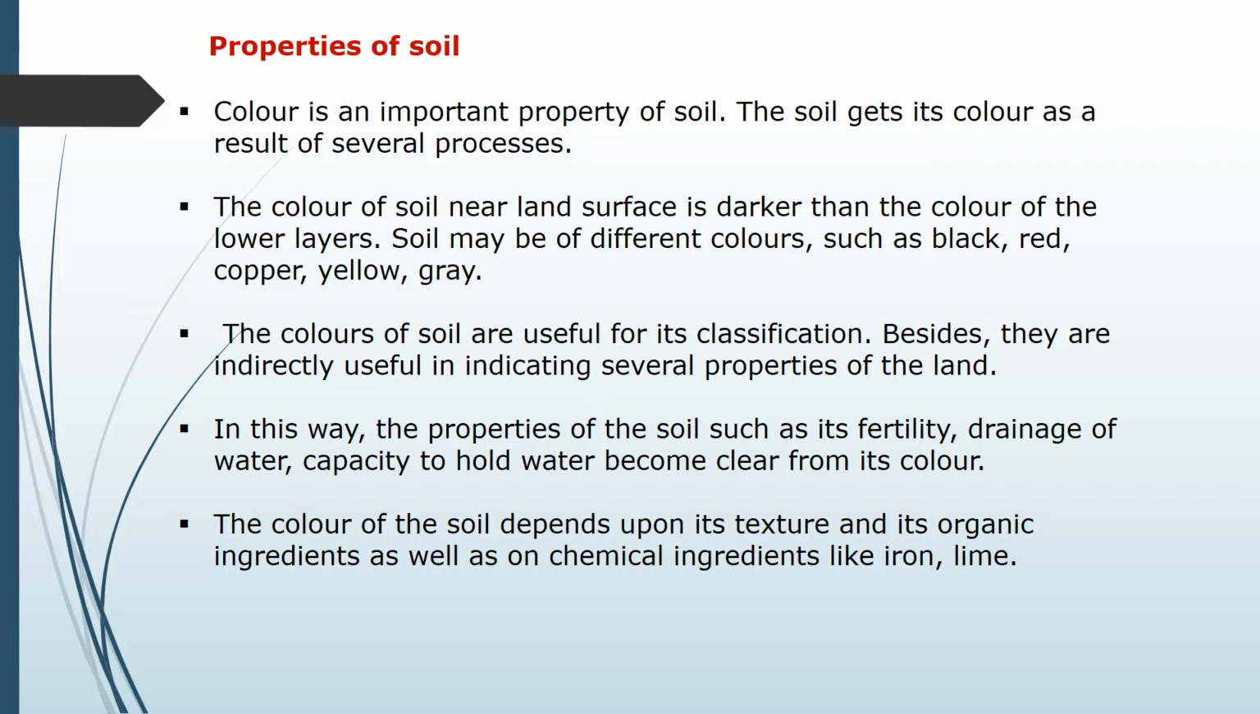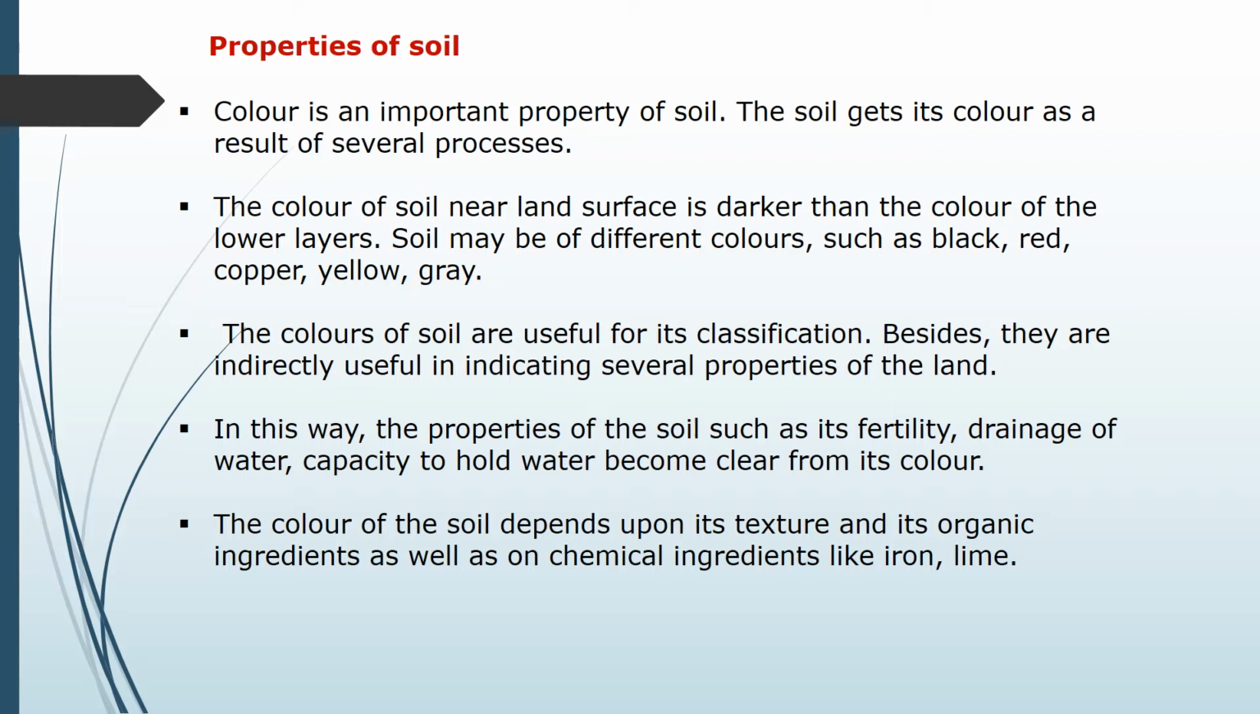In this way, the properties of the soil such as fertility, drainage of water, and capacity to hold water become clear from its color. With the help of the color of the soil, we can understand whether that soil has good fertility or not, whether its drainage capacity is more or less, or whether it can hold the water. So these properties are important for the soil.